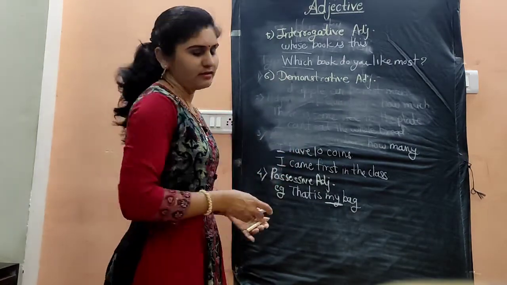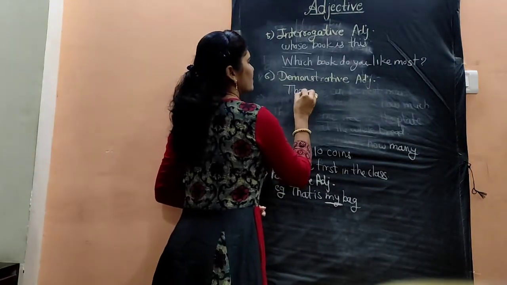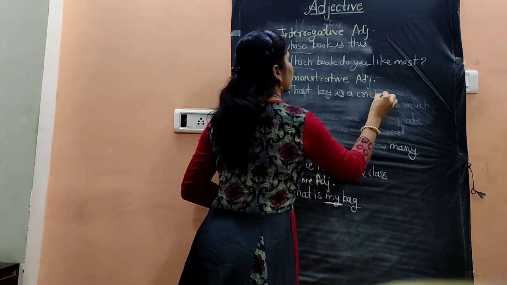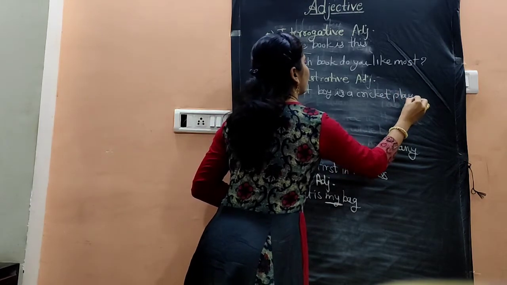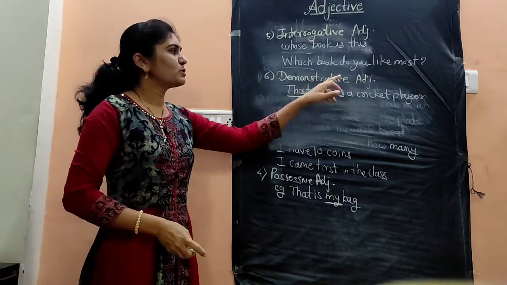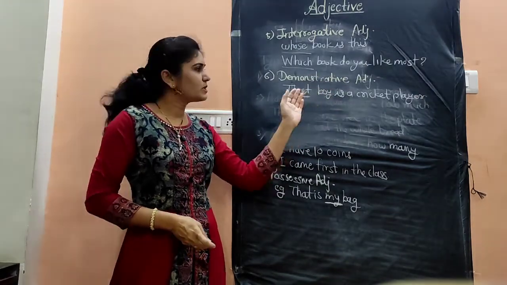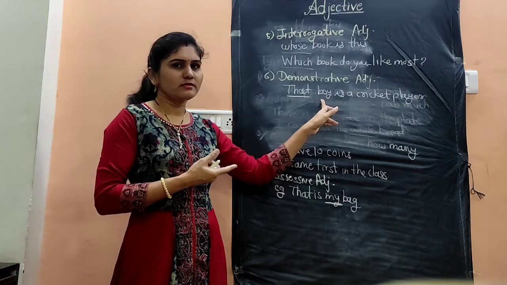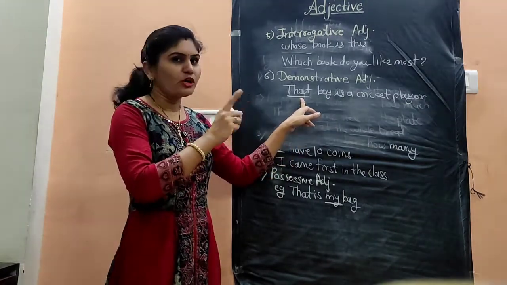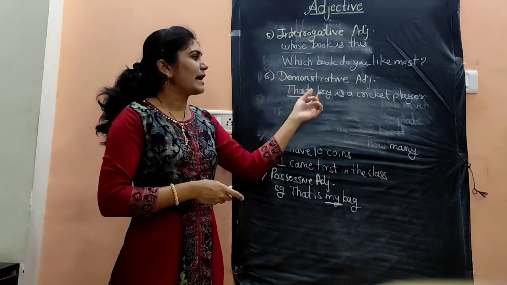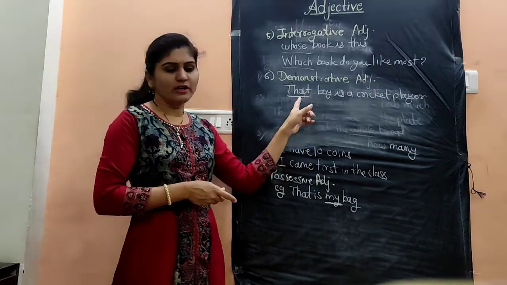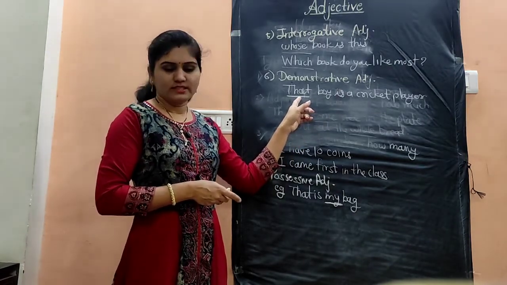Let's see the example. That boy is a cricket player. Here that is the demonstrative adjective because it points out the person, that is a boy. Not all the boys are cricket players. That boy. So it demonstrates the noun. That's why it is called a demonstrative adjective.